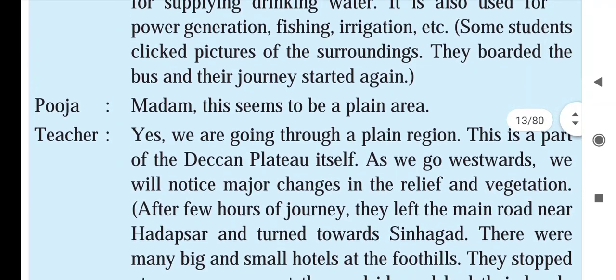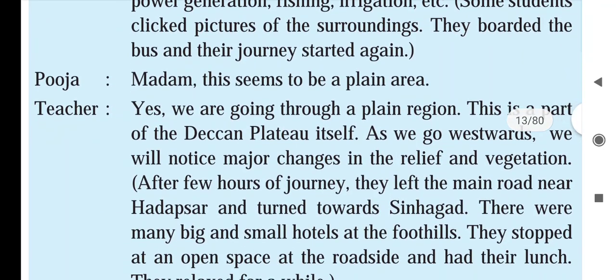Pooja said, "Madam, this seems to be a plain area." The teacher said, "Yes, we are going through a plain region. This is a part of the Deccan Plateau itself. As we go westward, we will notice major changes in the relief and vegetation." Pooja said, "Madam, when we started our journey, it was undulating topography, means slightly up and down, but now it seems to be a plain area."